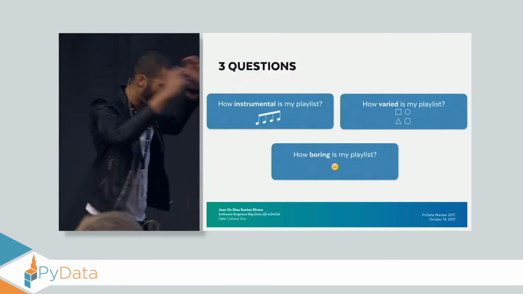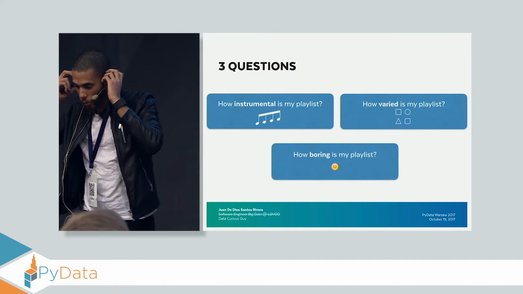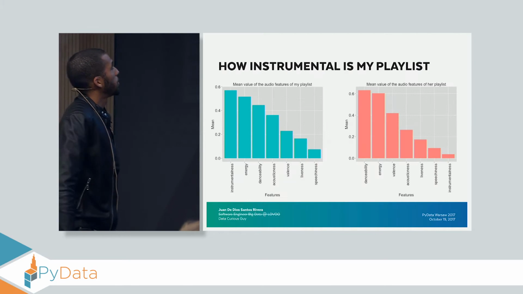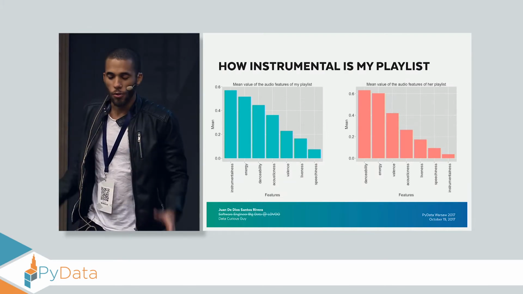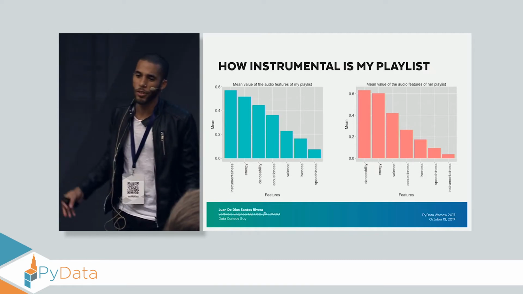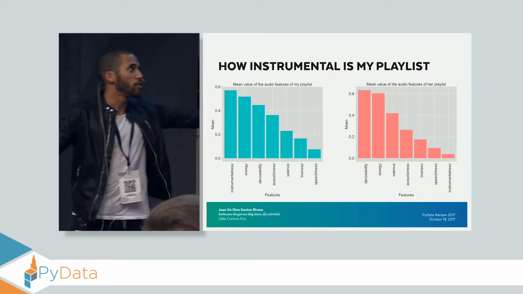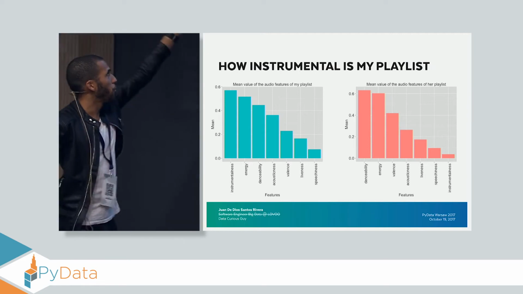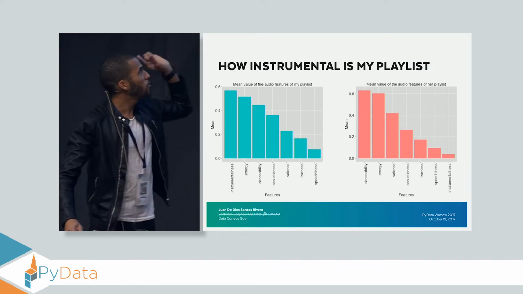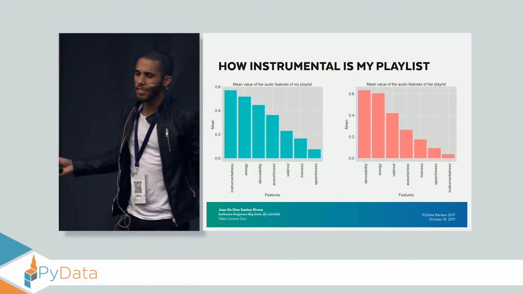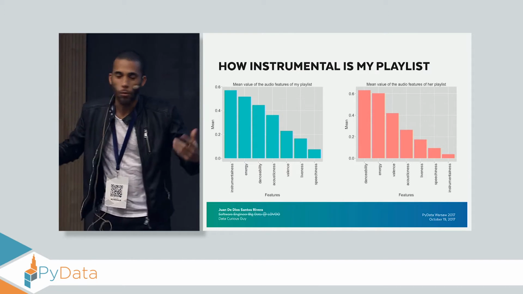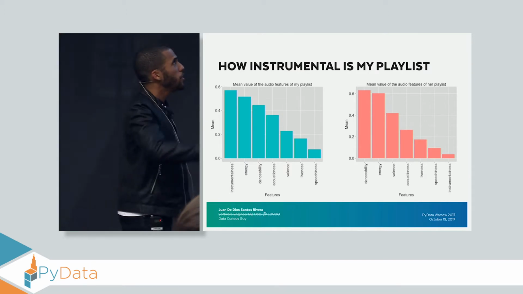First, once again: how instrumental is my playlist, how varied is it, and how boring is it? The first one, how instrumental is my music? For this, I simply calculated the mean value of each of the data features from my playlist and hers. As you can see, on the first position, it's really instrumental. Boom, I win. And on the last position, speechiness, meaning that I have a lot of songs that are really like la la la instrumental and fewer words.